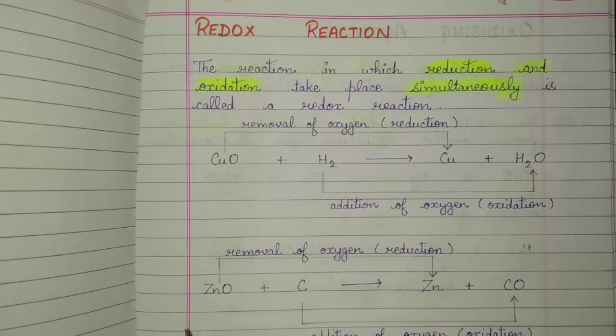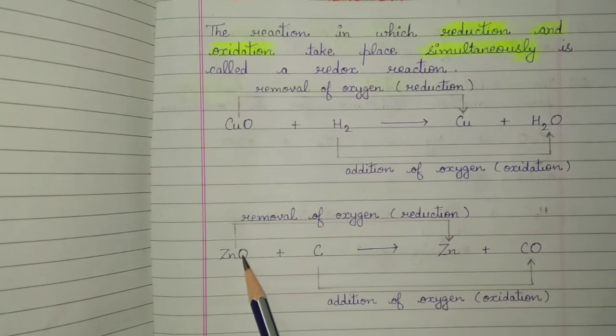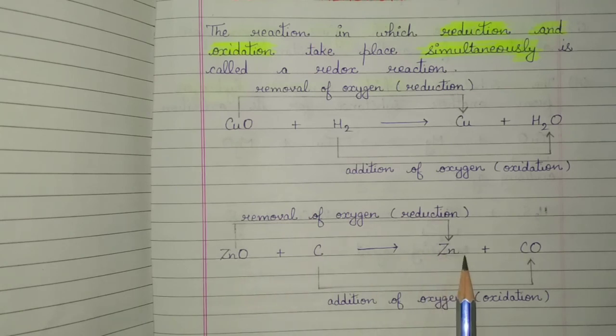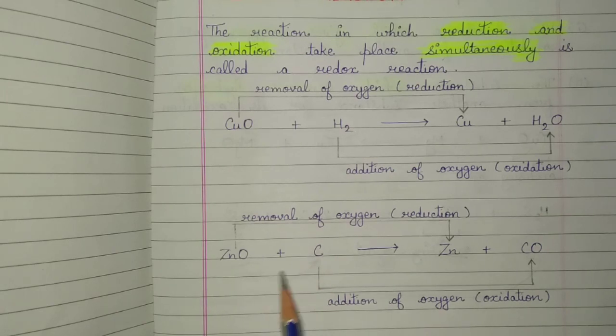Similarly, in this reaction, zinc oxide reacts with carbon to form zinc and carbon monoxide. Here also, zinc oxide has undergone reduction because of removal of oxygen from it. If oxygen is removed from zinc oxide, it means it is added to another substance, that is carbon. Carbon has undergone oxidation because oxygen is added to carbon. That's how oxidation and reduction go side by side.